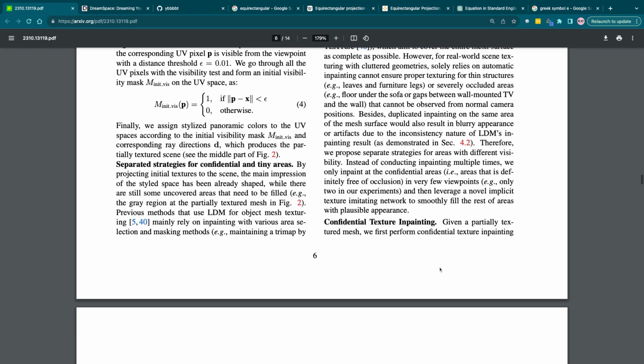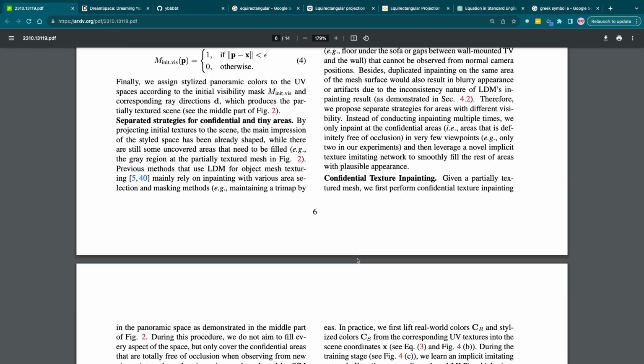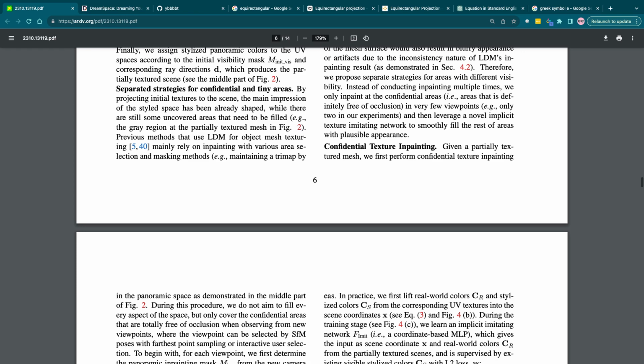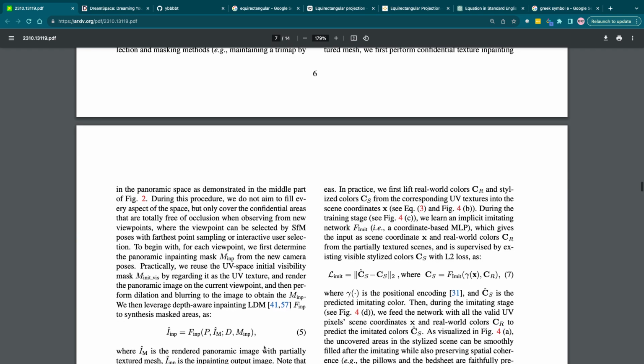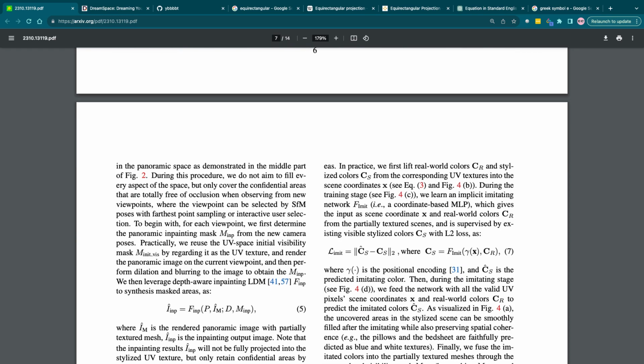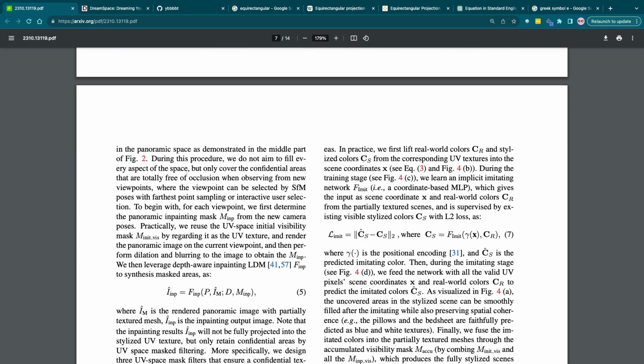All right, nice. So confident texture inpainting. Given a partially textured mesh, we first perform confident texture inpainting in the panoramic space. We do not aim to fulfill every aspect of the space, but only cover the confident areas that are totally free of occlusion when observing from new viewpoints, where the viewpoint can be selected by SFM poses with furthest point sampling or interactive user selection.